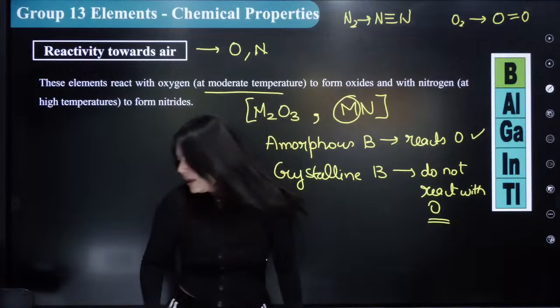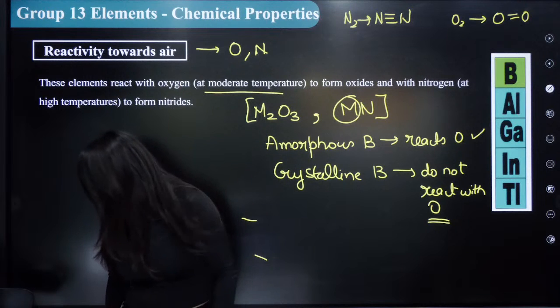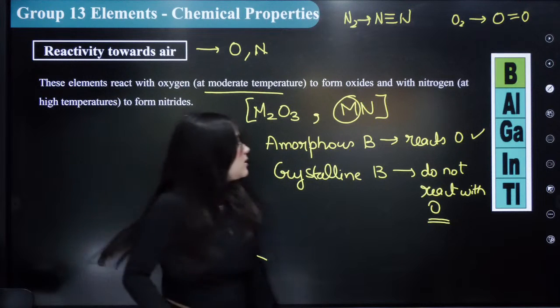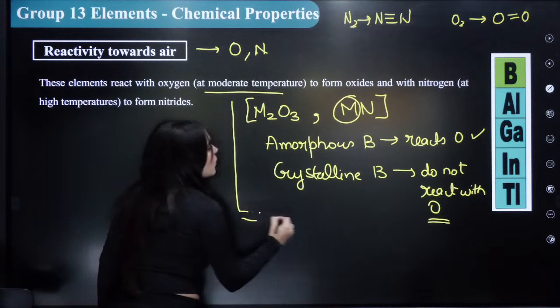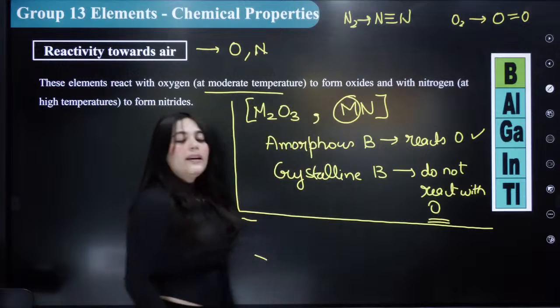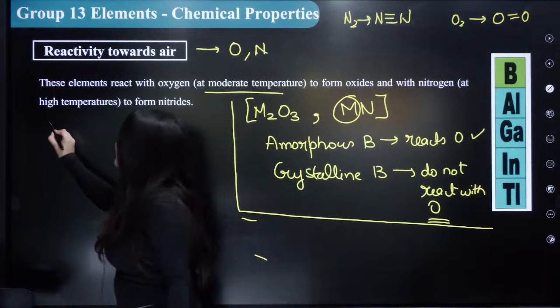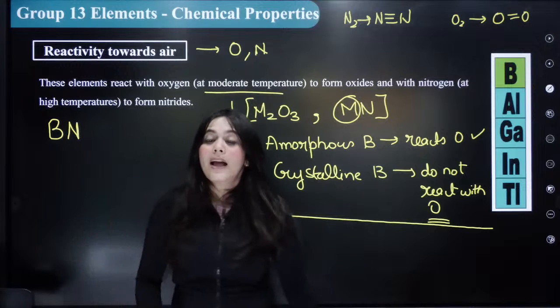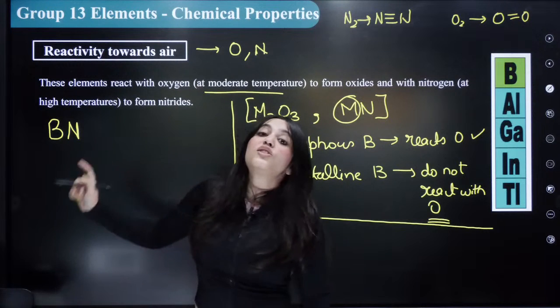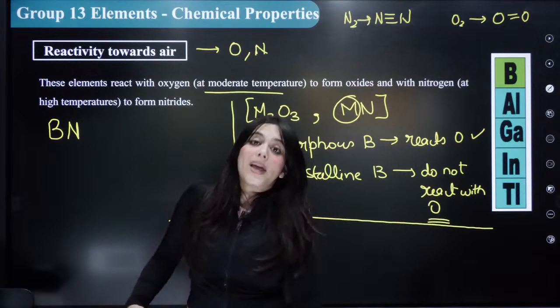Remember this thing. Okay? Your crystalline boron is unreactive towards oxygen. The other thing that you should know, that the boron on reaction with nitrogen forms boron nitride. I told you about boron nitride, which is used in the bulletproof vest, right?